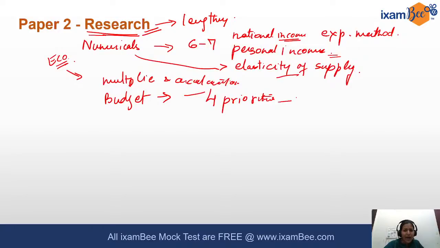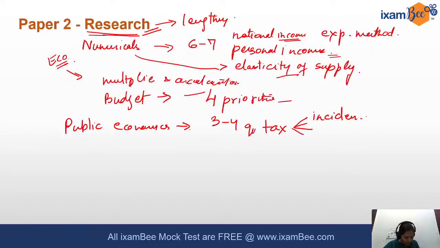If we move to the next segment, public economics, there were good conceptual questions and no numericals. There were around 3 to 4 questions related to tax. When we say tax, they were not asking about tax filing and all. No, it was a conceptual question related to the incidence of tax. In fact, there was a numerical related to the calculation of incidence of tax. Then there were questions on the components of the capital budget. So yes, there were 3-4 questions related to tax in the public economics aspect.